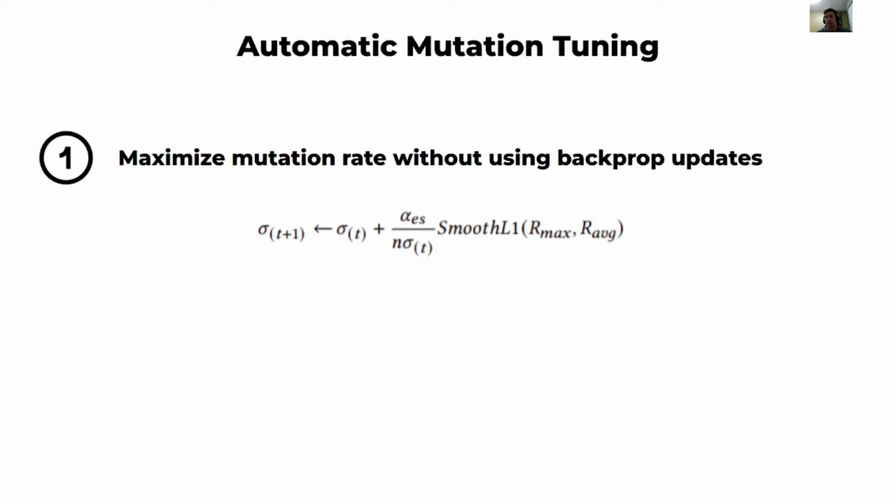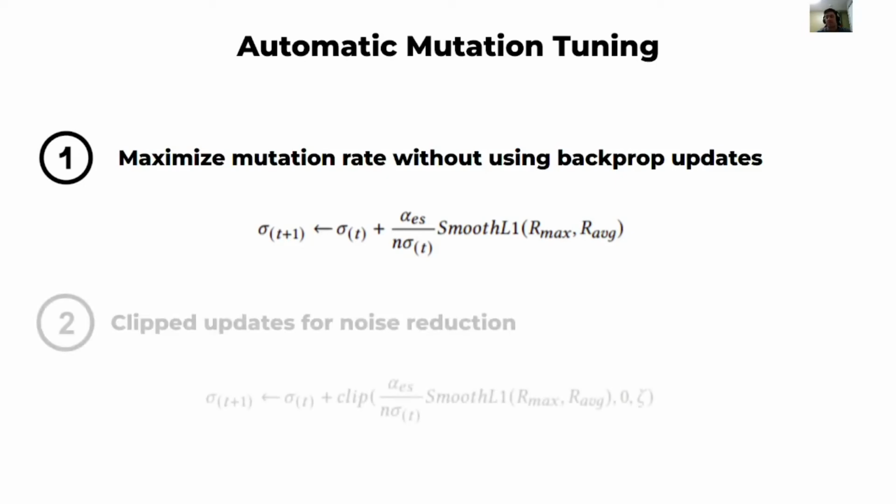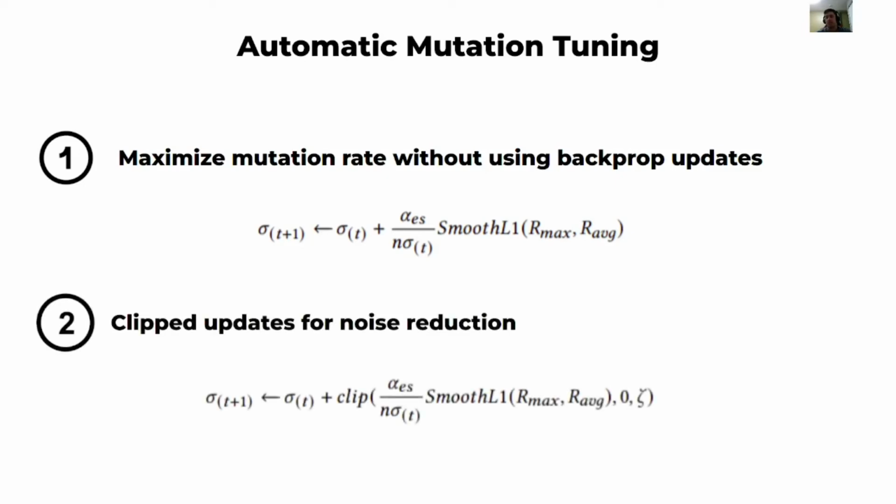We use a smooth L1 Huber loss to keep the magnitude of updates small. However, the gap between best and average learners can be high in the case of large population sizes. To account for this, we use clipped versions of our updates. These restrict the magnitude to be constrained within a small region.